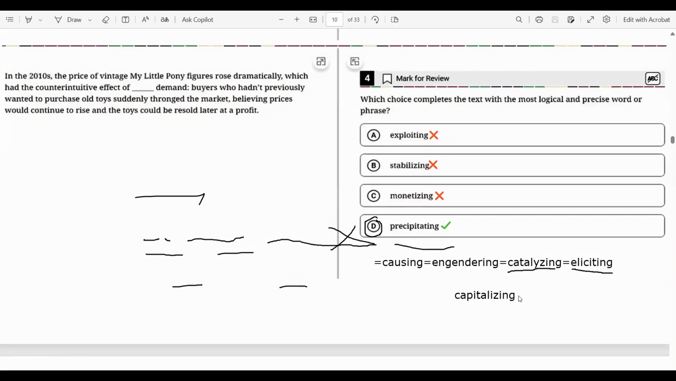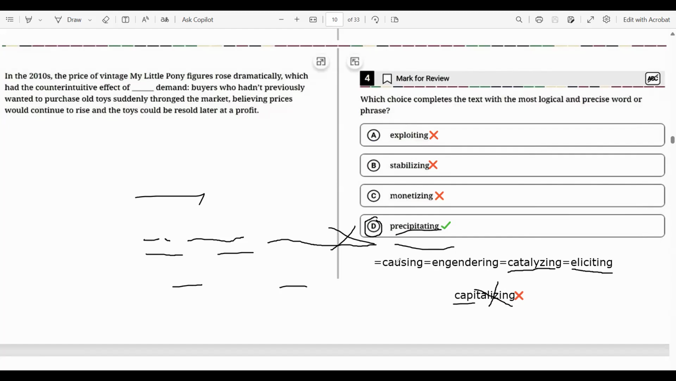But most students in that exam chose capitalizing, thinking wrongly that capitalizing also means something similar to catalyzing. In structure they might be similar, capitalizing and catalyzing. From an immediate look it might seem so, but if you take a closer look at the options, capitalizing is the wrong way.